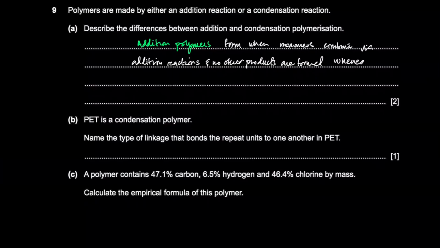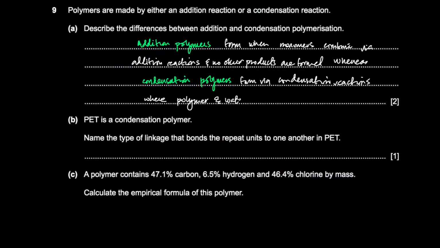Whereas condensation polymers form via condensation reactions, where the polymer and water are produced.